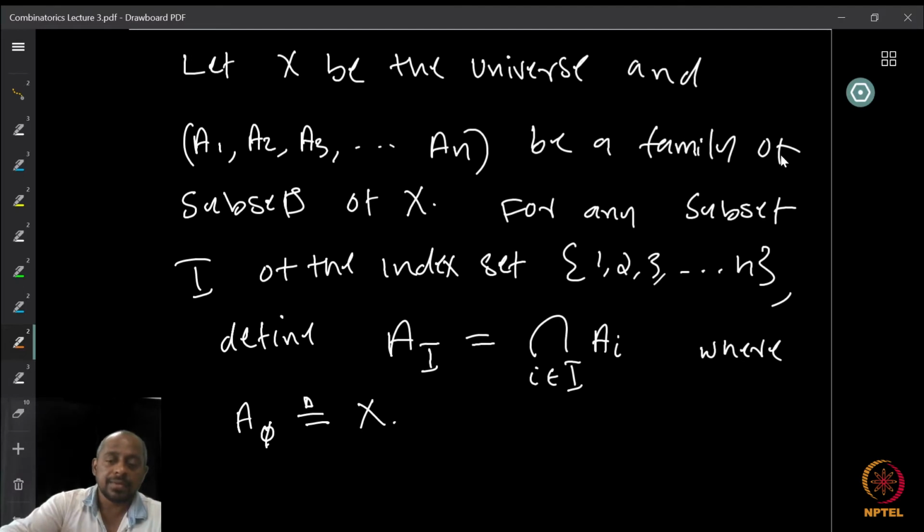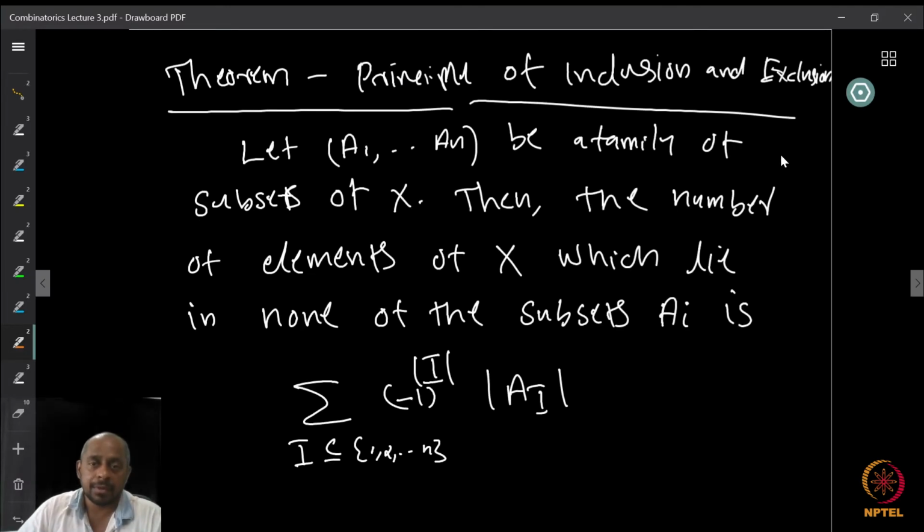Okay, with this convention, we can state the theorem of the principle of inclusion and exclusion. Let A1 to An be again a family of subsets of X. Then the number of elements of X which lie in none of the subsets Ai is given by the summation over all I subset of the index set 1 to n, of minus 1 whole raised to cardinality of I, times cardinality of A subscript I.